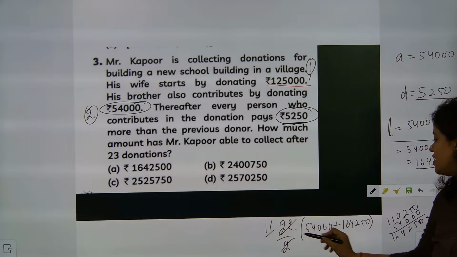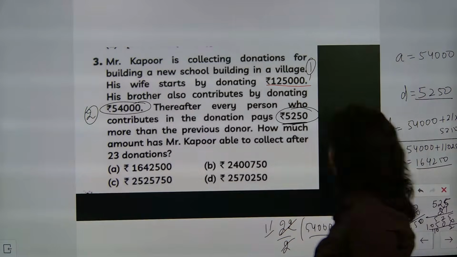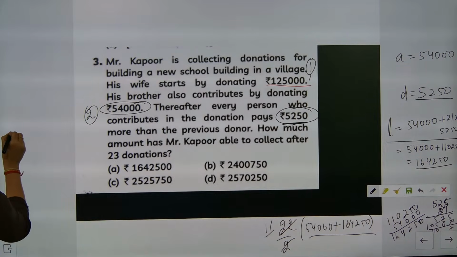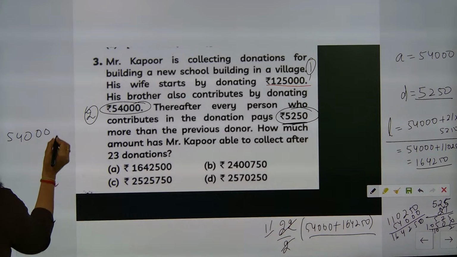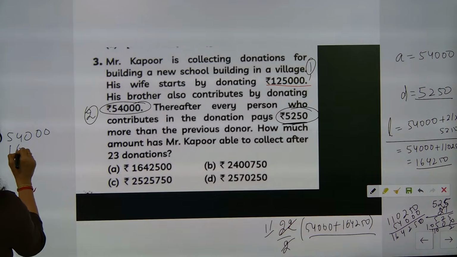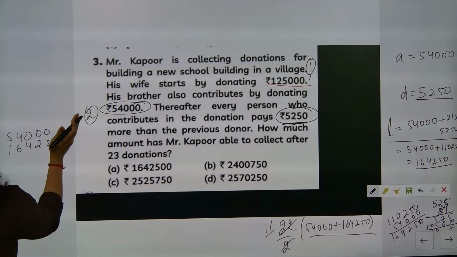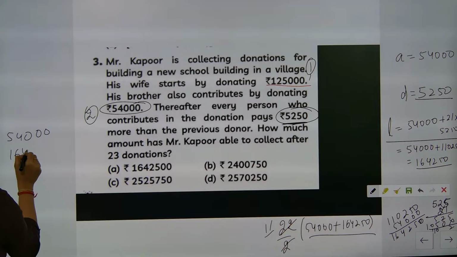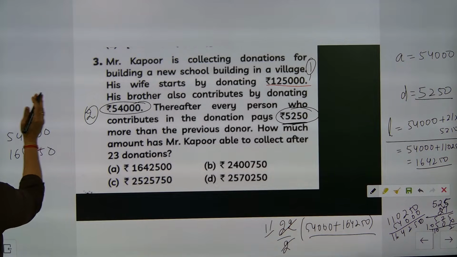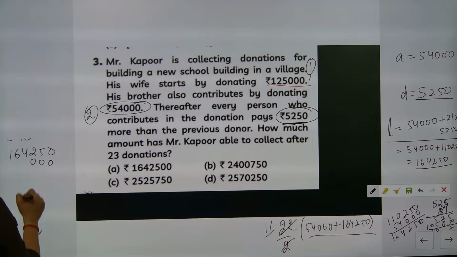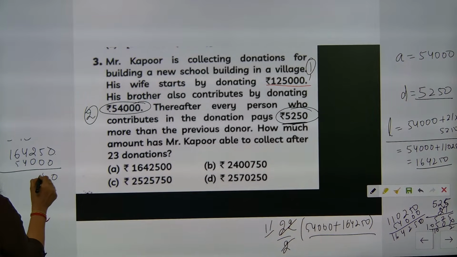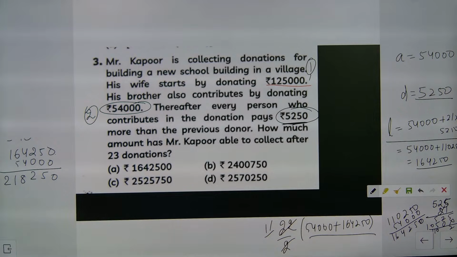Whatever is there, you have to add it, and let's check what answer is coming. 54,000 plus 1,64,250. It is coming as 2,18,250. This much. Understood? Now this will be multiplied with 11.